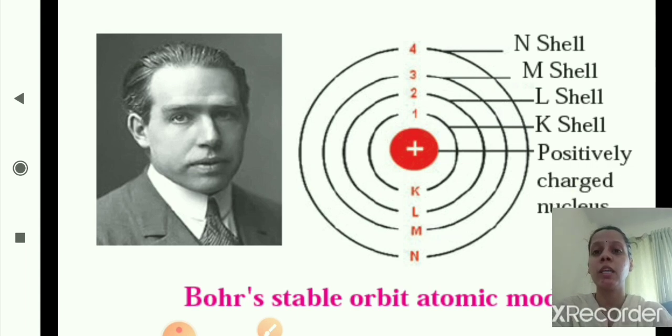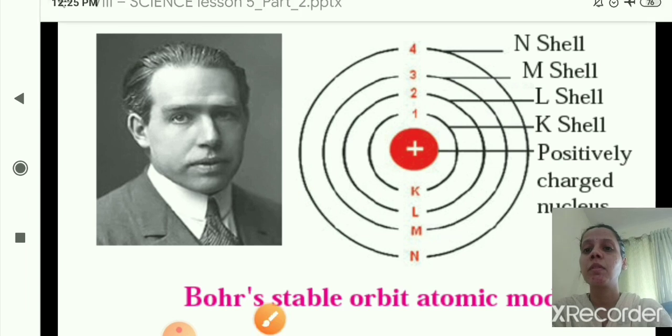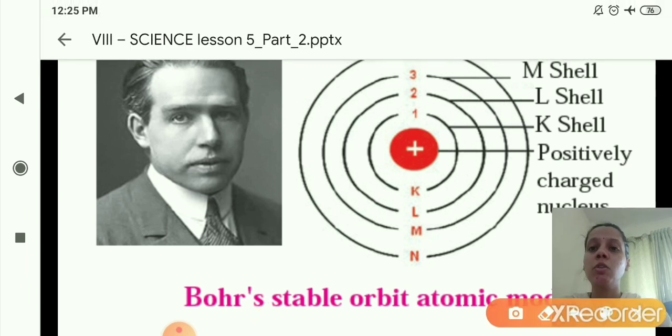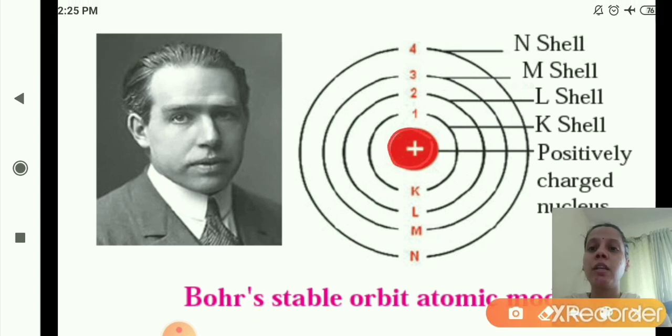As you can see here, this is the nucleus, in the center, the positively charged particles. Then the shell or orbit which is closest to the nucleus, this first one, is the inner orbit, known as the K shell, or K orbit.